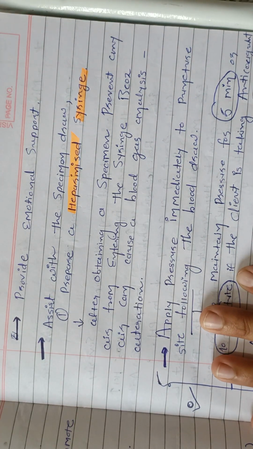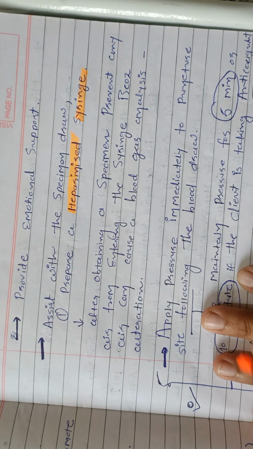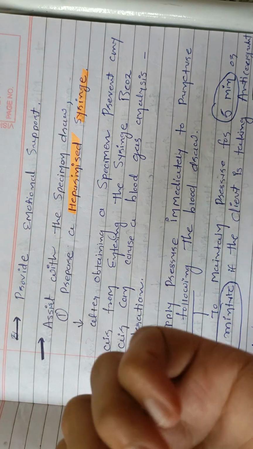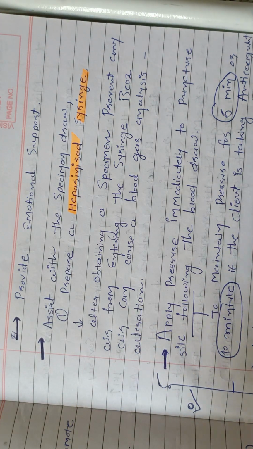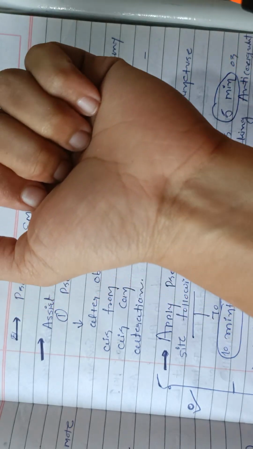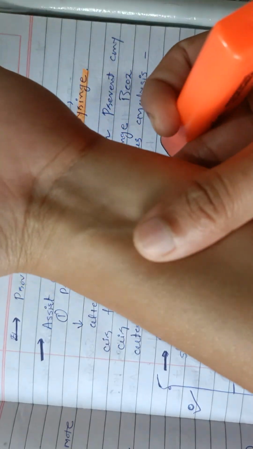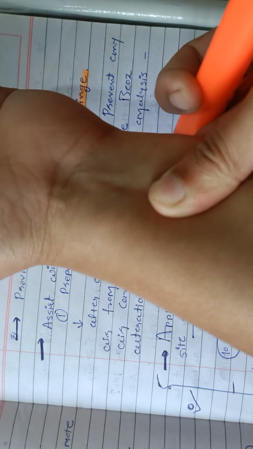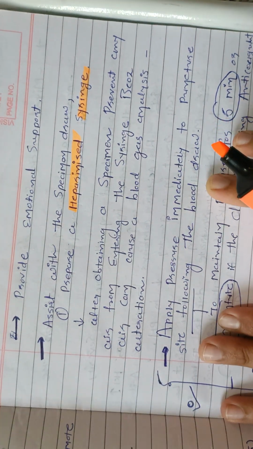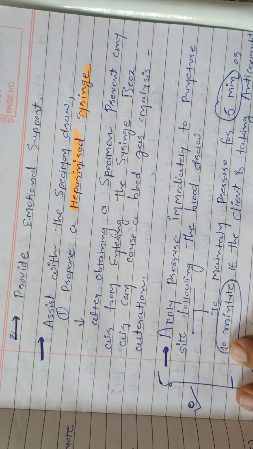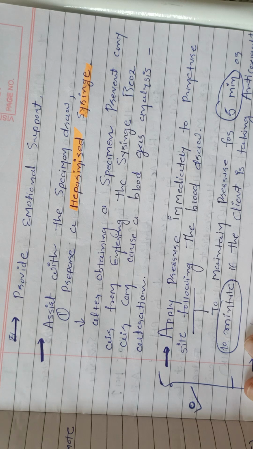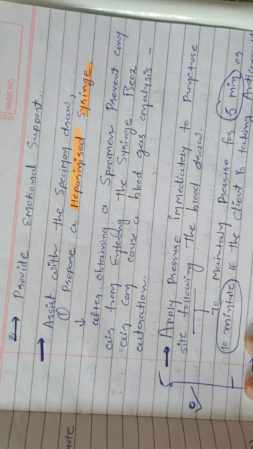Apply pressure immediately to the puncture site following the blood draw. If we take the arterial blood from this side, maintain pressure for 5 minutes, or 10 minutes if the client is taking anticoagulant.